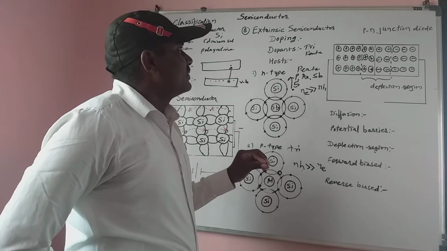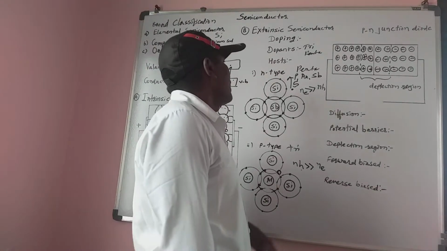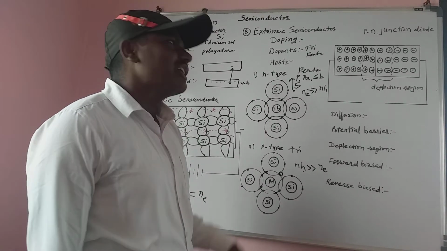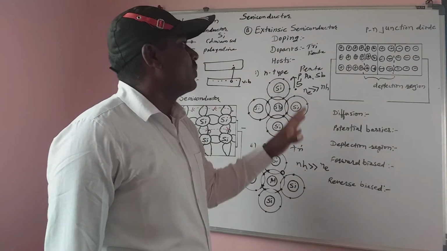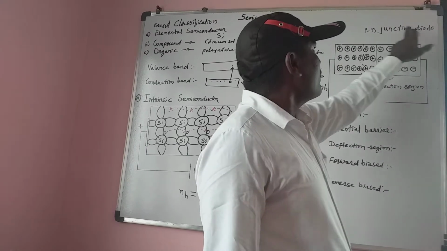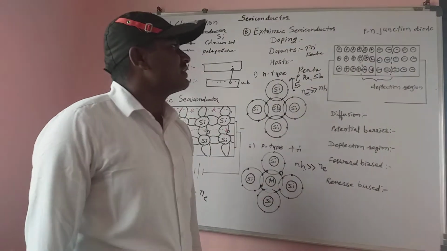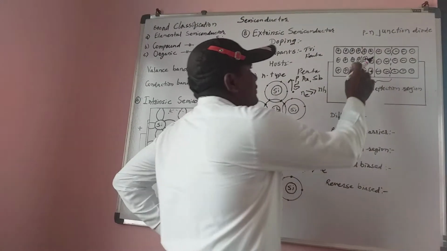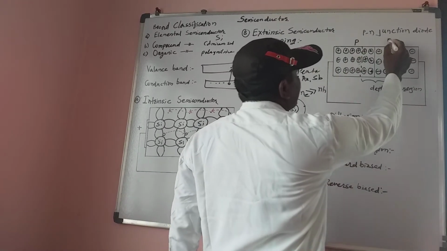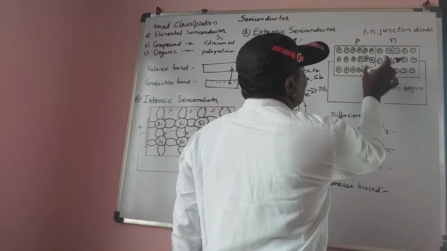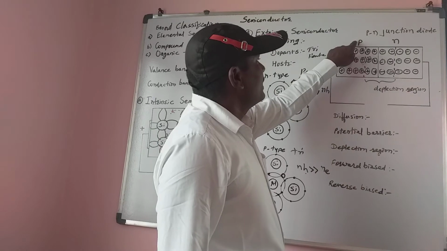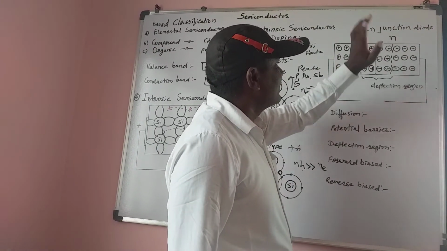On the p-type semiconductor there are holes, and on the n-type semiconductor there are electrons. When these are joined together, we get a p-n junction diode. Suppose this is the p-type terminal with holes, and here is the n-type terminal. When they are joined together, there is an exchange of ions. On the p side there are holes, and on the n side there are electrons.